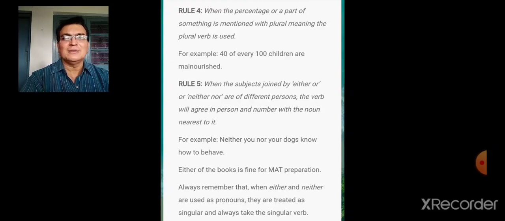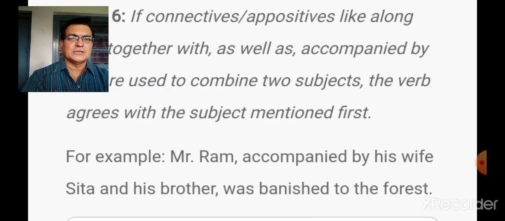So what does either mean? One of them. Neither means none of them. So you have to understand the meaning with which these words have been used in the sentence. When it comes either, neither, so here it's both. They are treated as singular and always take the singular verb. So let's go to the next rule, rule number 6.